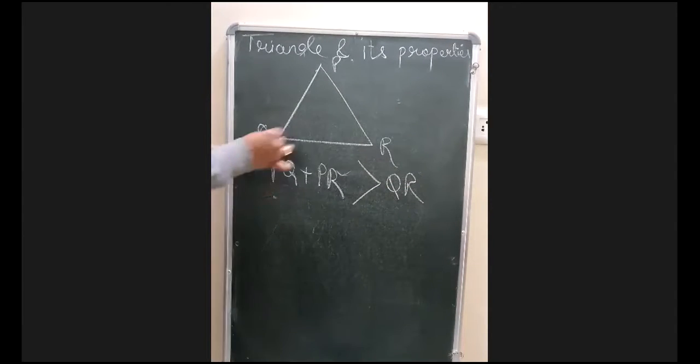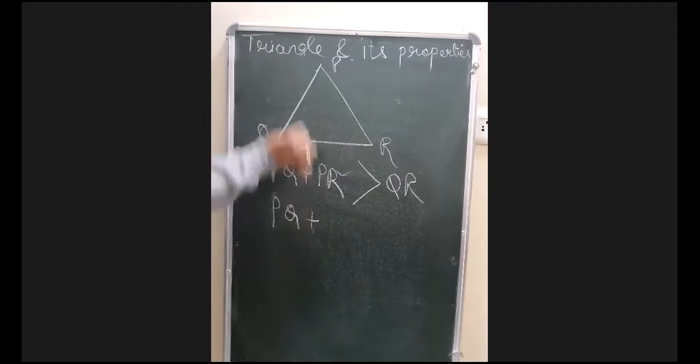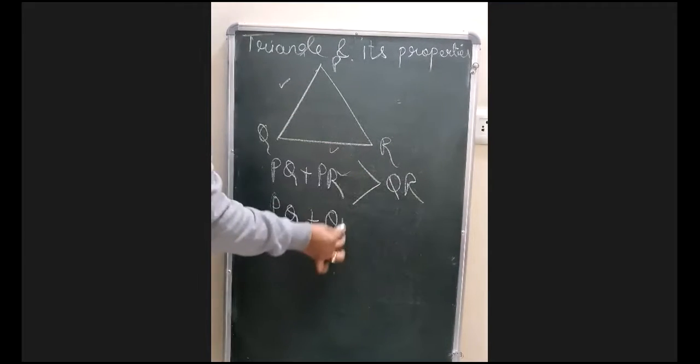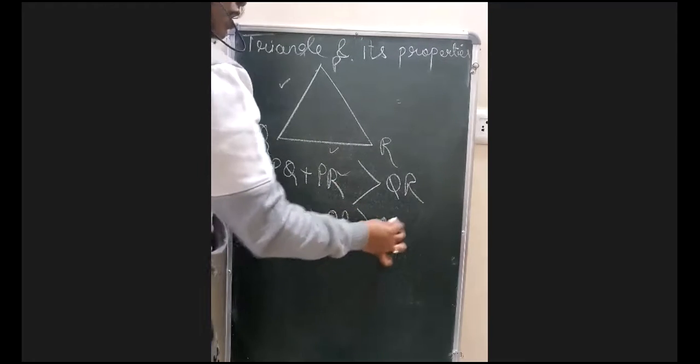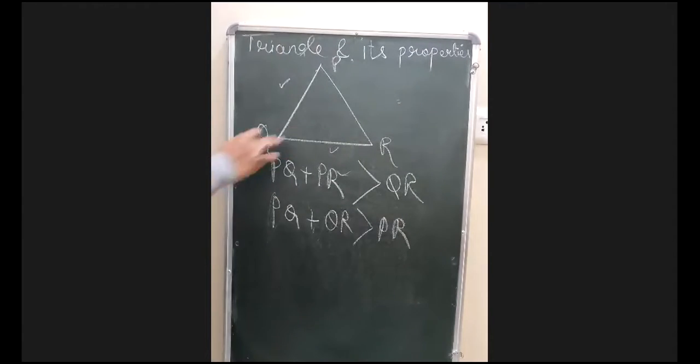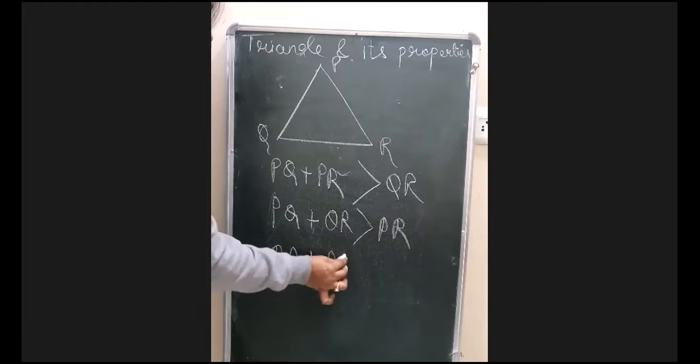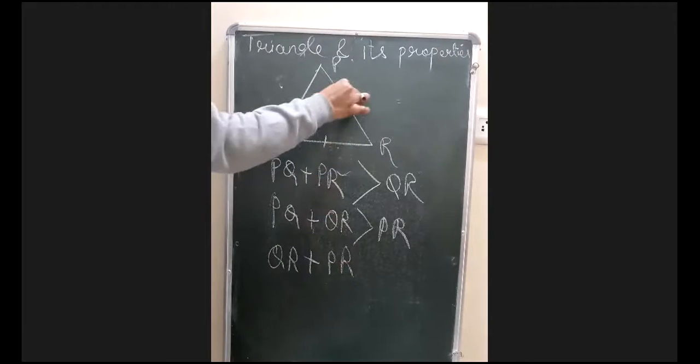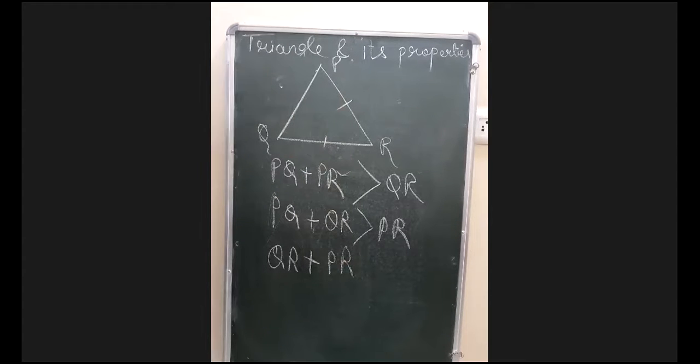ठीक है. Then suppose मैंने इन दोनों को नहीं लिया. I am taking PQ and QR together. So इन दोनों का sum PR से बड़ा होना चाहिए because PR is only left. ठीक है. Then suppose I am not taking PQ and QR. I am taking now PQ नहीं लिया, PQ हो गया, PR हो गया. So now next I am taking here is QR plus PR. ठीक है. Now QR I took, PR I took. Now what is left here? Only this one.